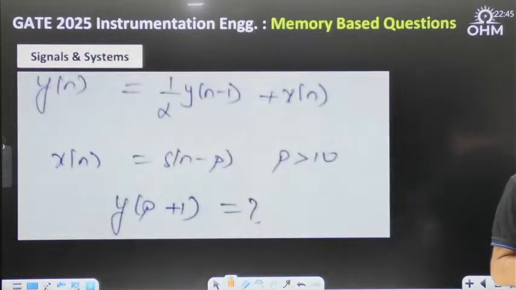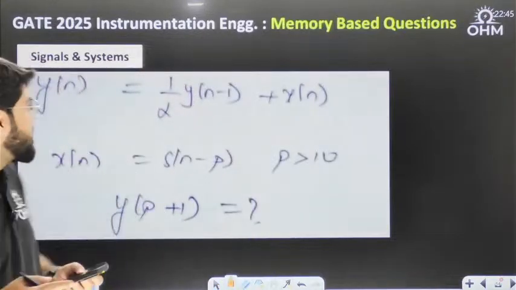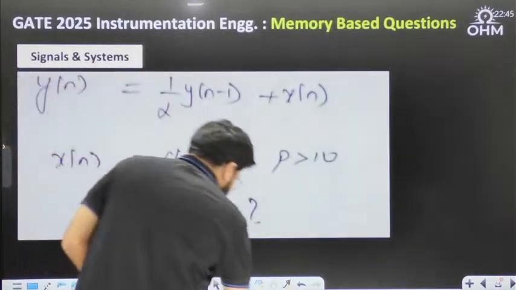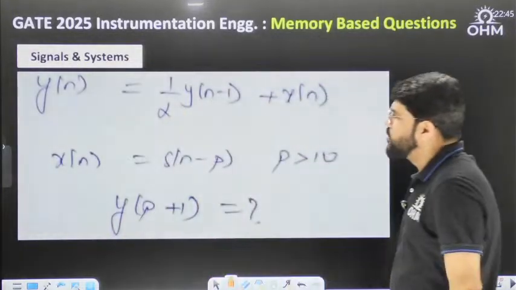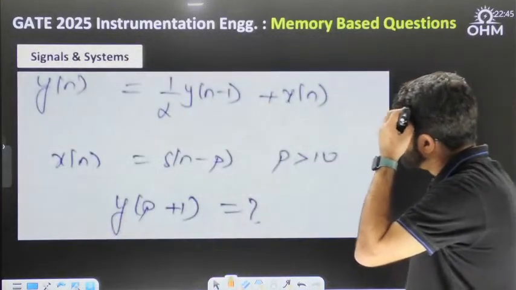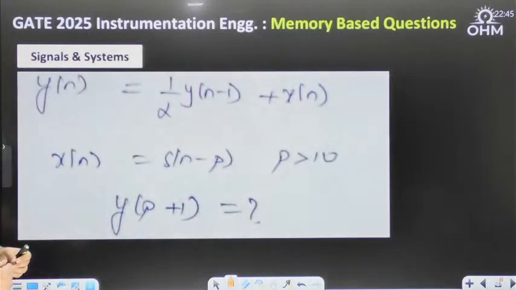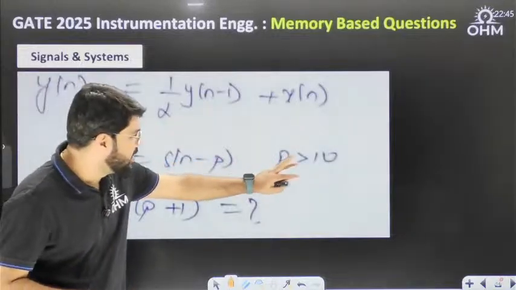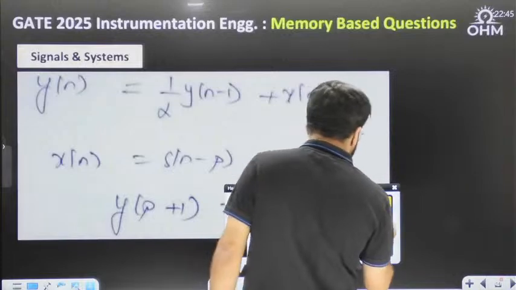Let us see what is the next question. So, a question on signals and systems. A discrete time system is defined by the input-output relation y[n] equal to 1 by alpha y[n] plus y[n minus 1] plus x[n], where x[n] is delta[n minus p]. The input x[n] is given to you as a shifted impulse signal for p greater than 10. What is the value of y[p plus 1]?